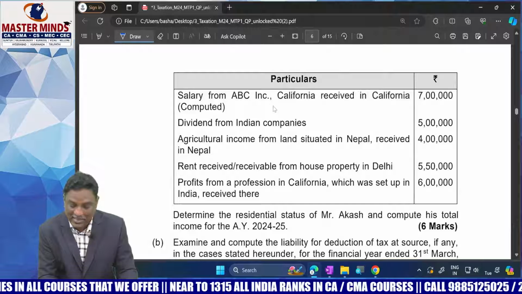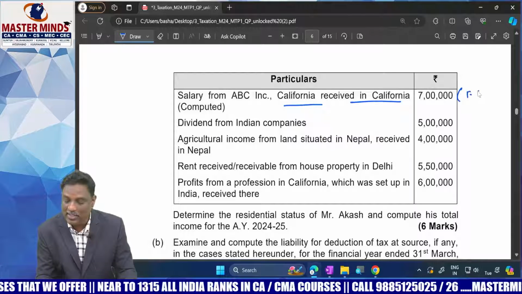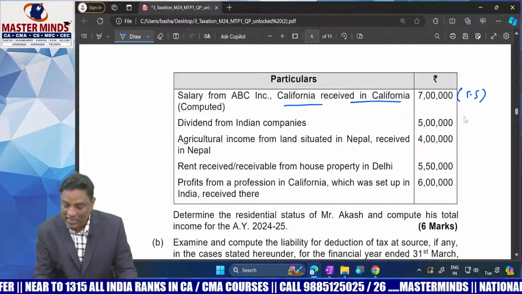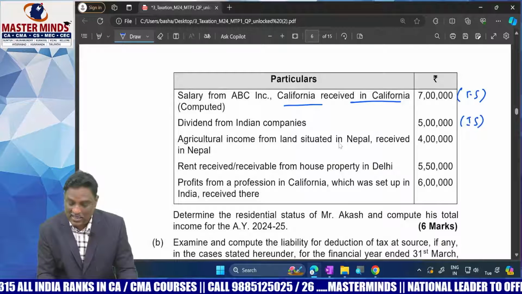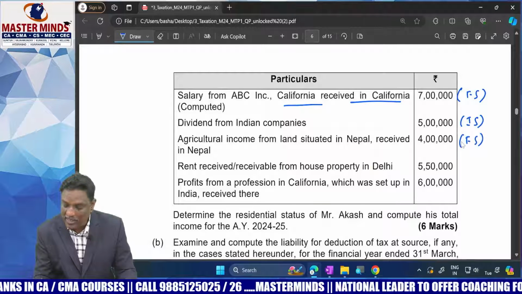Salary from ABC Limited, California, received in California. No doubt it's a foreign source of income, not to be considered. Next, dividends from an Indian company. It's an Indian source of income, to be considered. Agricultural income from land situated in Nepal, received in Nepal. It's a foreign source of income, not to be considered.